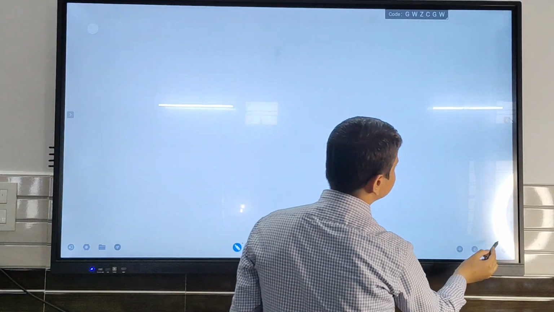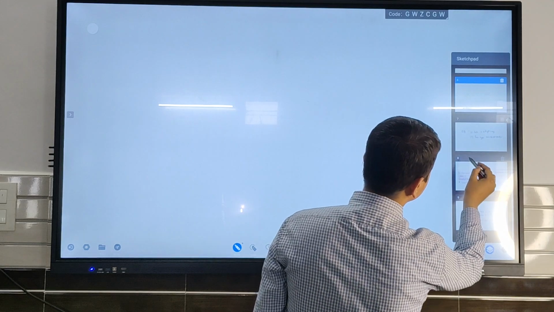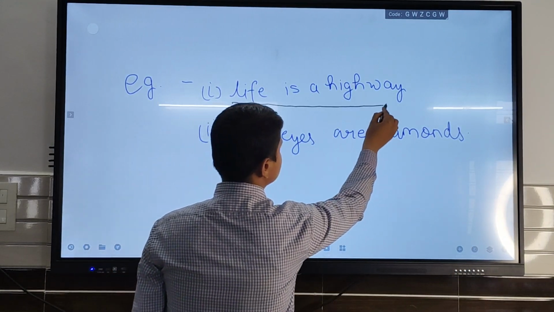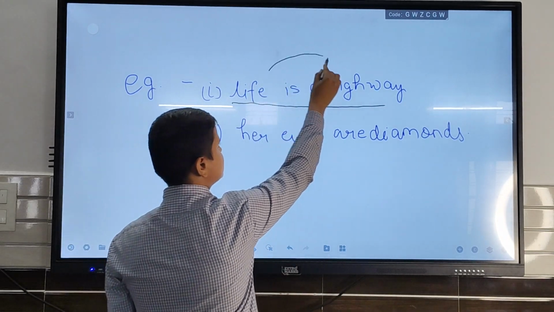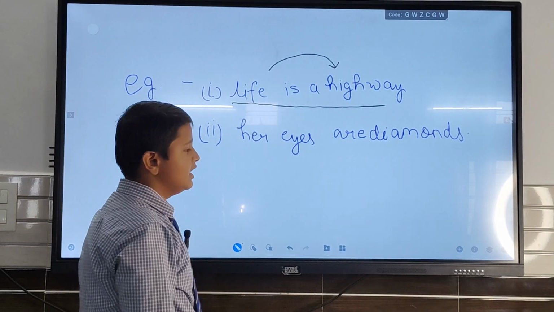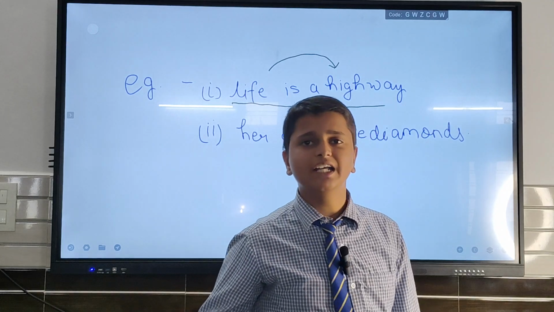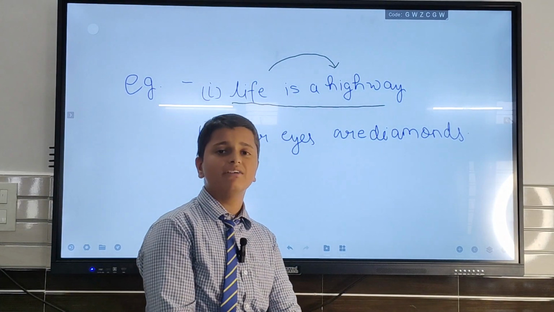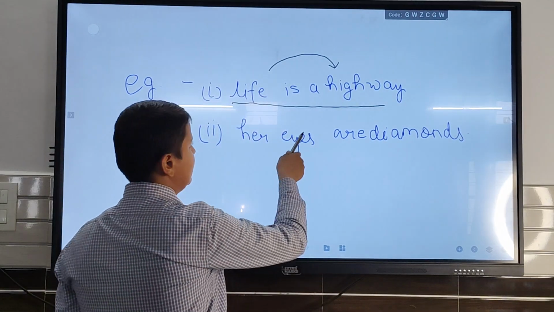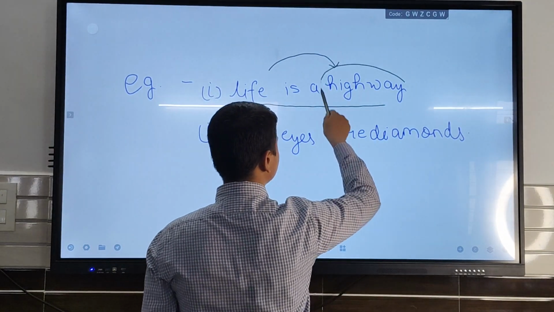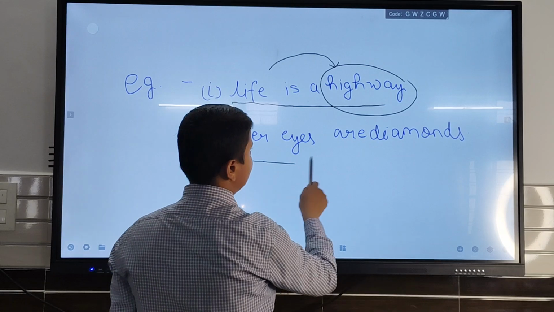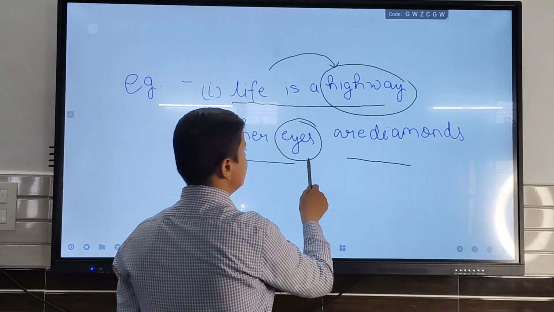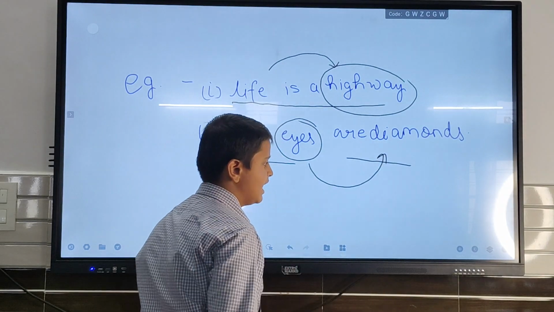Now our next is example. For example, we can see life is a highway. Here the life is compared with highway. The highway is continuously running and the life is continuously running. In our life we do many works and the highway also does the same. Her eyes are diamonds. Here the eyes of a girl is compared to diamonds.